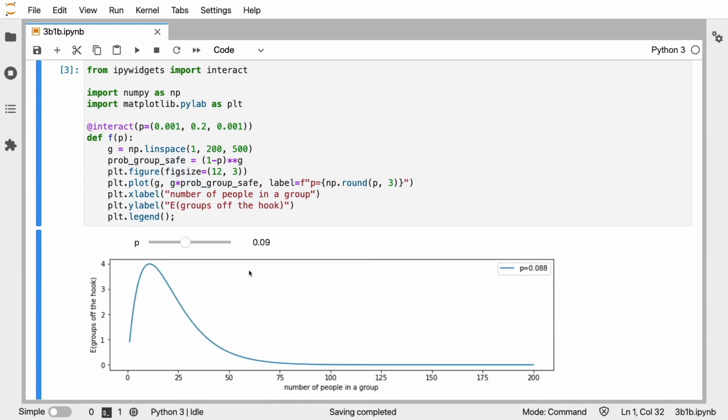As a next step, what I would like to do now is maybe calculate some sort of an optimum. I would like to be able to say, given that I have some sort of a probability value, what's the optimal size for my group? I would like to approach this mathematically, but as we'll see in a moment, Python has tools to actually help us do this math.